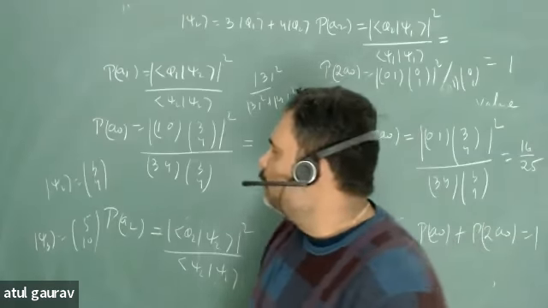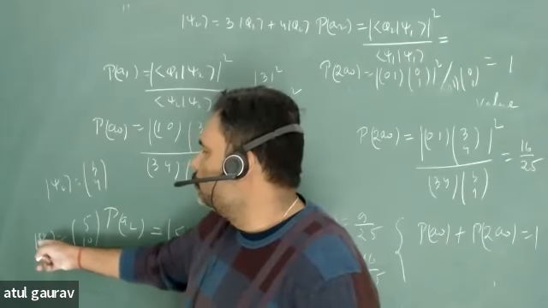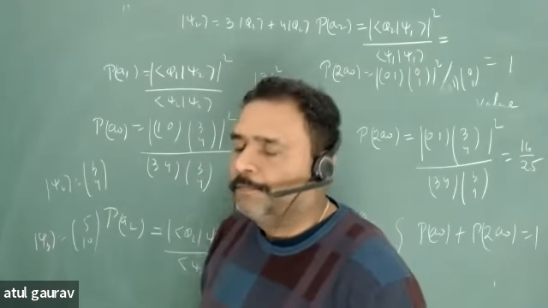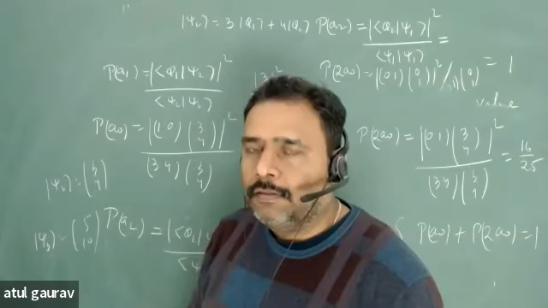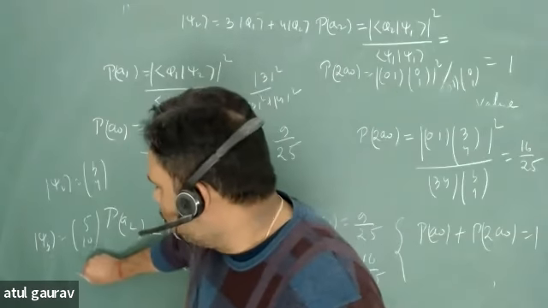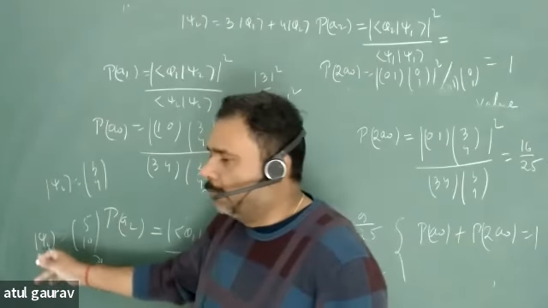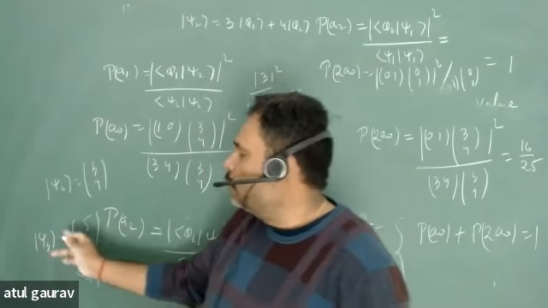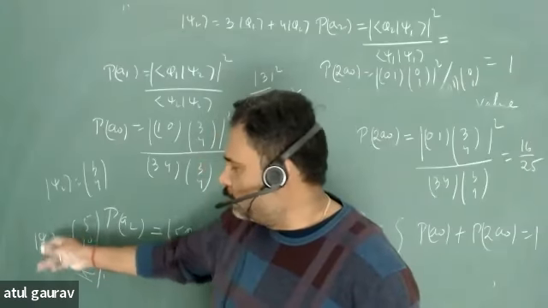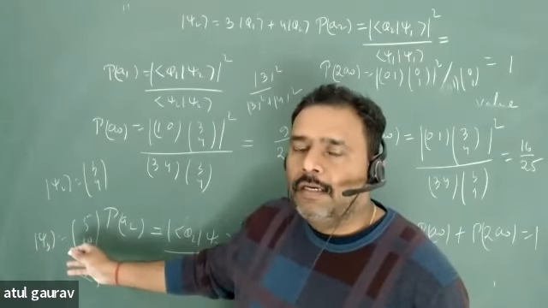So I am giving you one homework. Just find the probability associated with this particular psi 3. Can you do this? Yes, sir. Just try to figure it out. What will be the probability? First, what will be the measurement?